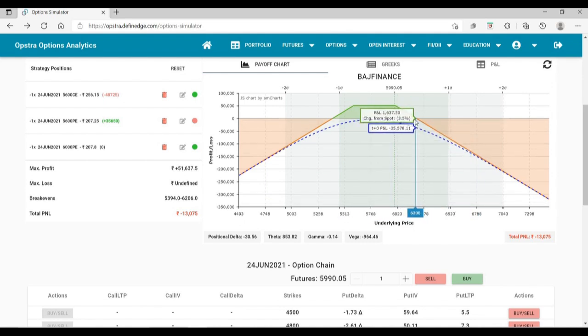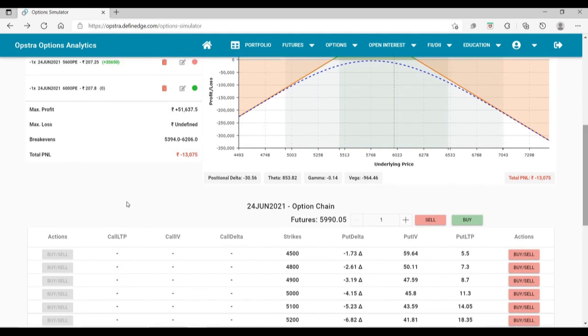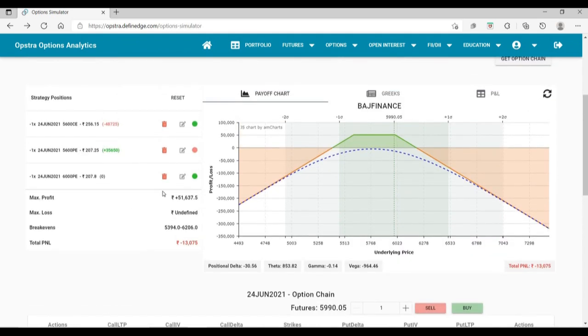So our break even now gets extended to 6200, which was earlier 6063. So we see that we get more room on the upside if this up move continues. Yeah, so that is one way of adjusting the straddle.